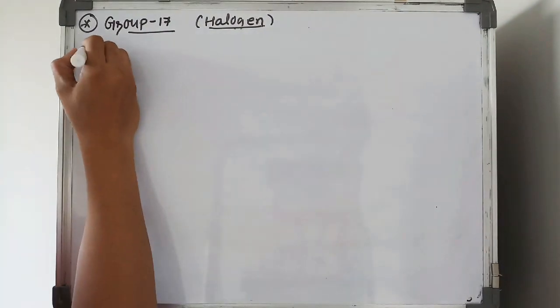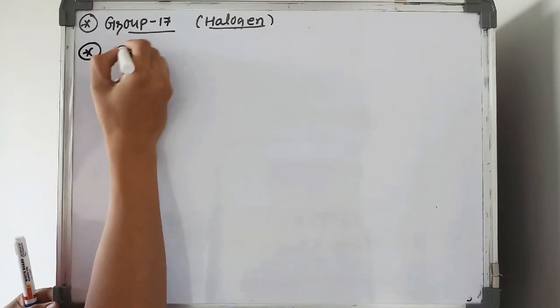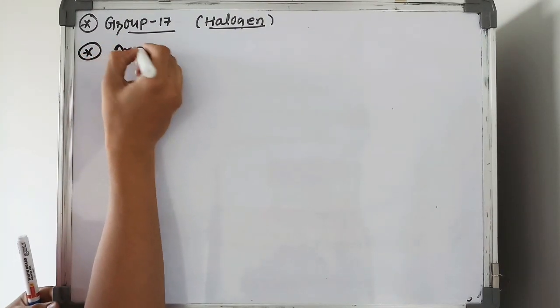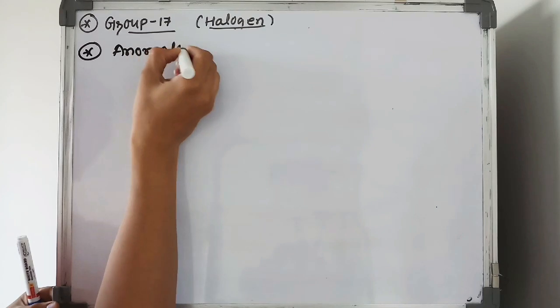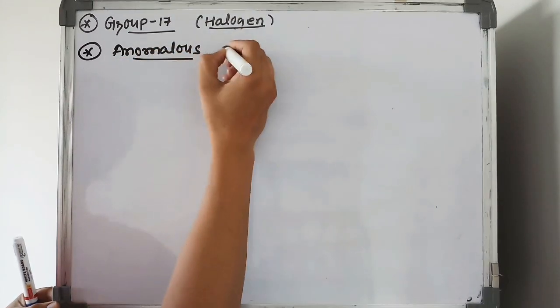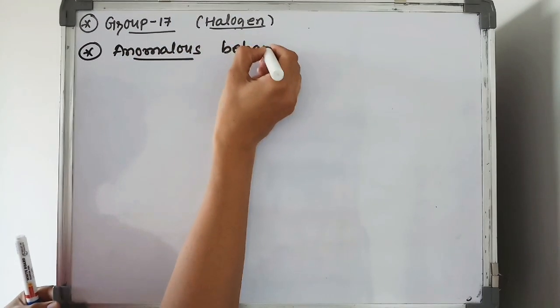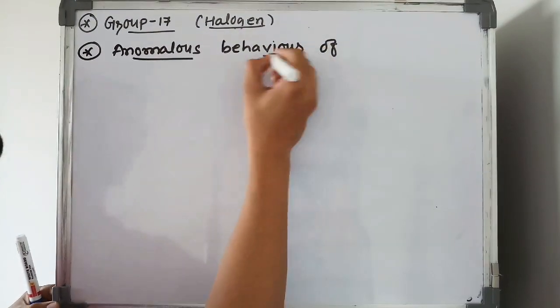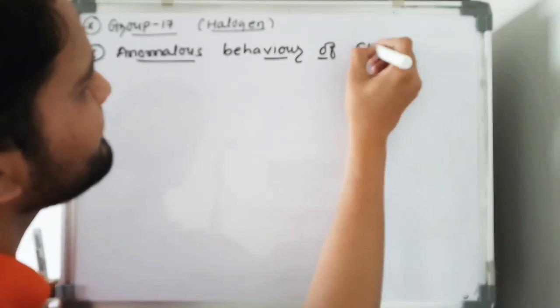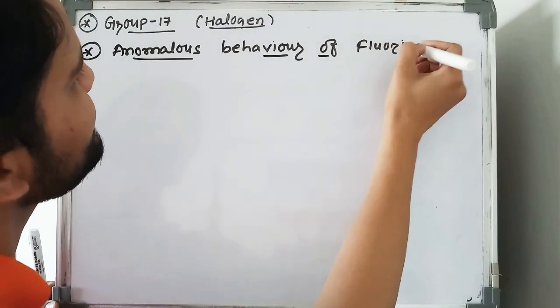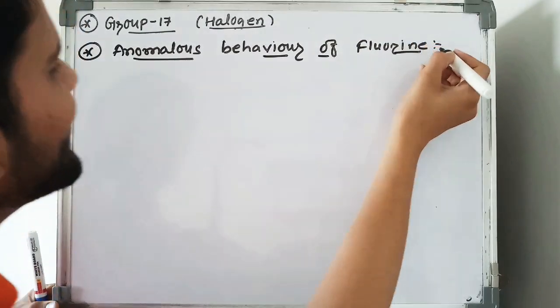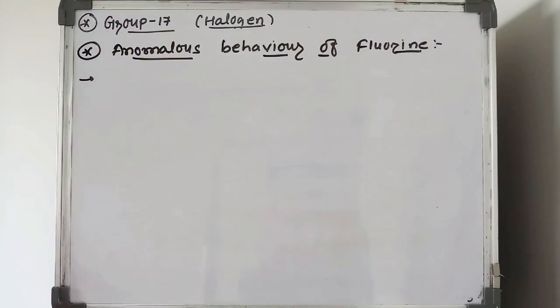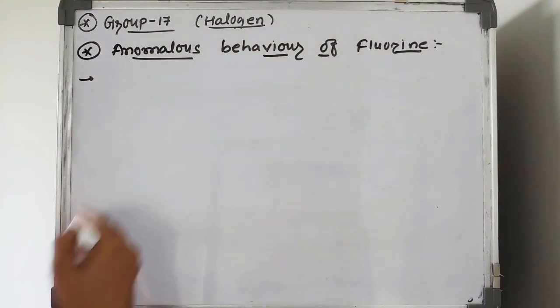Okay, now the next is the anomalous behavior of fluorine. Why does fluorine show anomalous behavior compared to the rest of the elements in the same group?